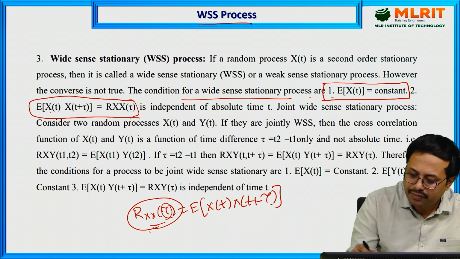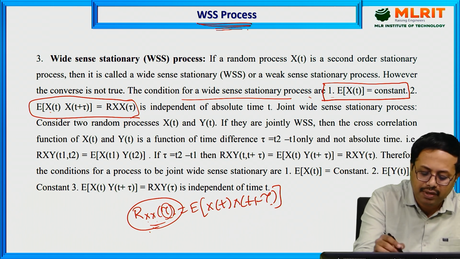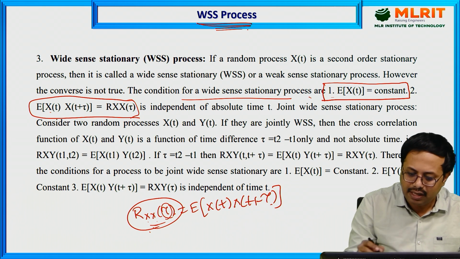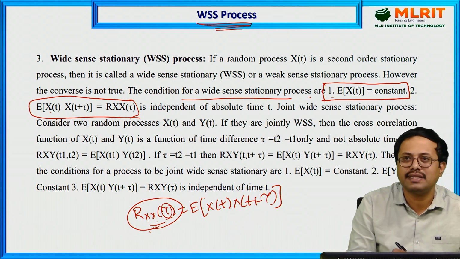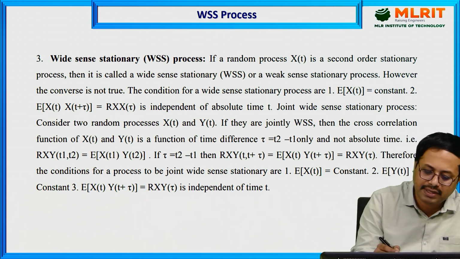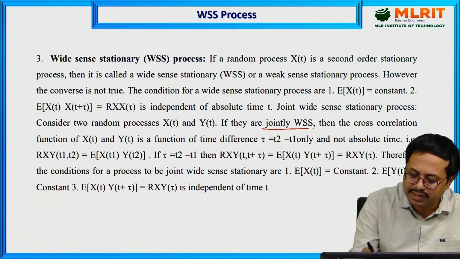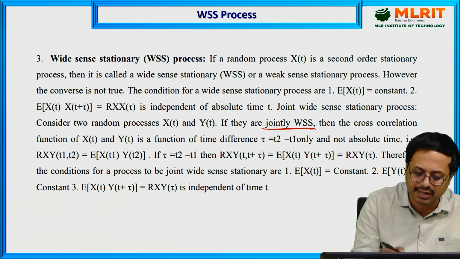Now, this is related to the wide sense stationary process. Next, we consider jointly wide sense stationary process, which is one more concept. Jointly wide sense stationary occurs only when you have two different random processes, x of t and y of t.